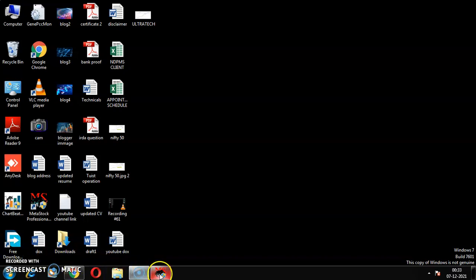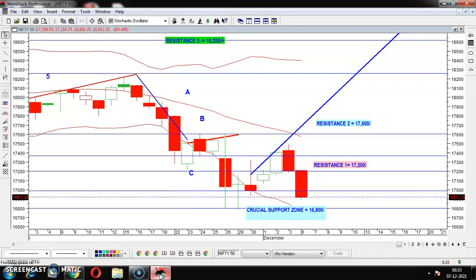Now let me go straight to the daily candlestick chart of Nifty. You see, this is a daily candlestick chart of Nifty. In my last video, I explained how I plotted the Elliott waves and how they generally work in the market. There is a 5:3 ratio, and it has ended here. These are ABC, which I have marked. These are all corrective waves, three corrective waves, and the corrective waves have finished over here.